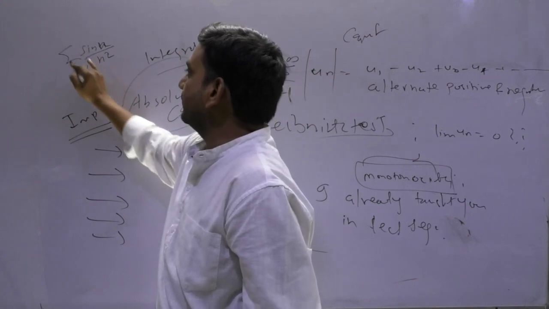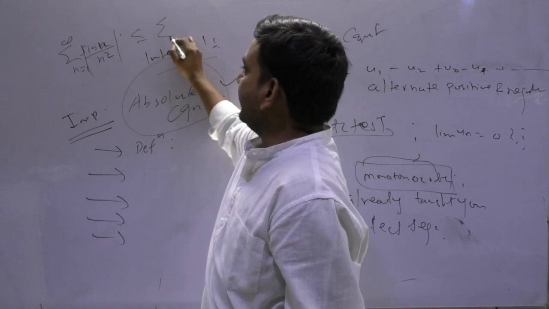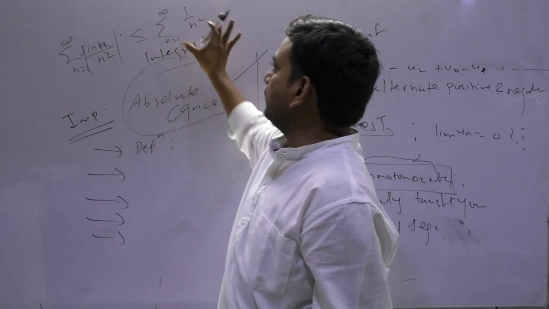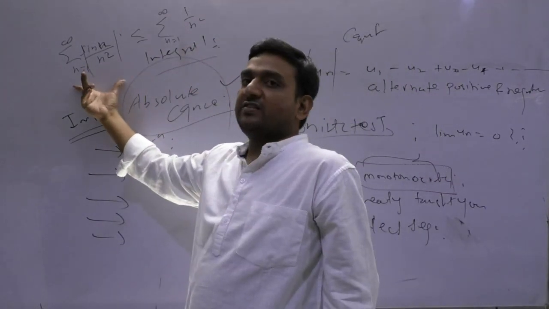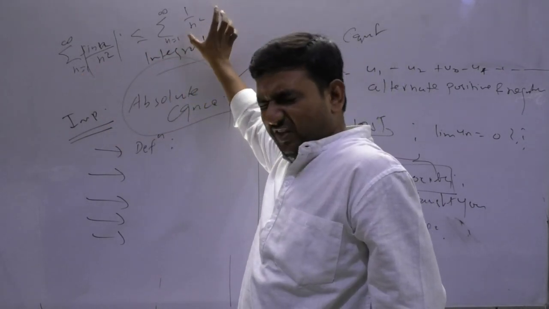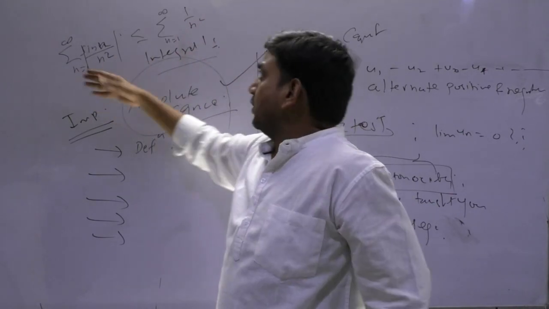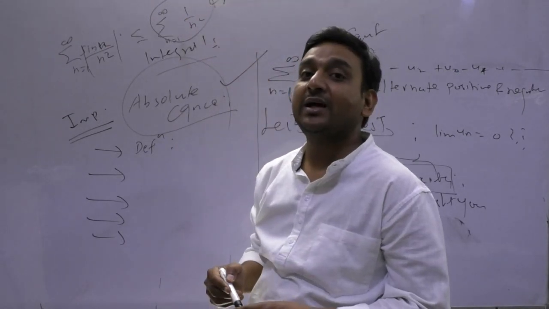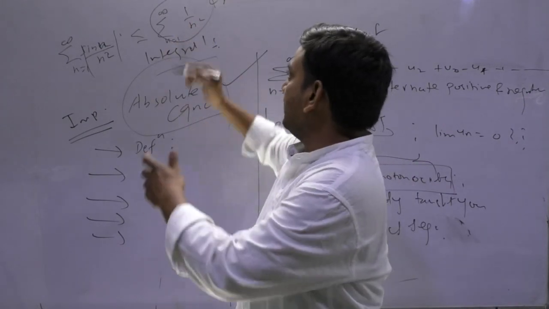If I take the modulus, the modulus of sin x will always be less than or equal to 1. So this turns out to be 1 upon n square. If the summation of this series is less than or equal to the summation of that series, and if that is finite, then this will definitely be finite. So this series is convergent by the p test or auxiliary series, p greater than 1.